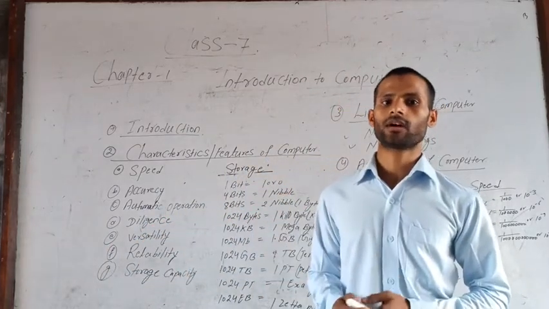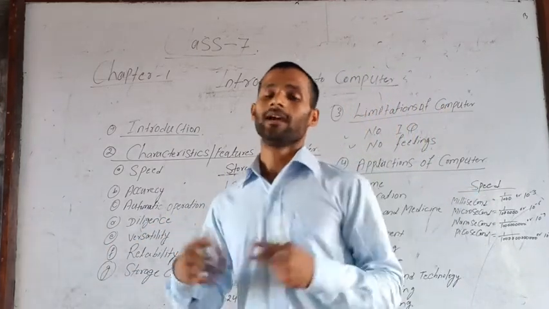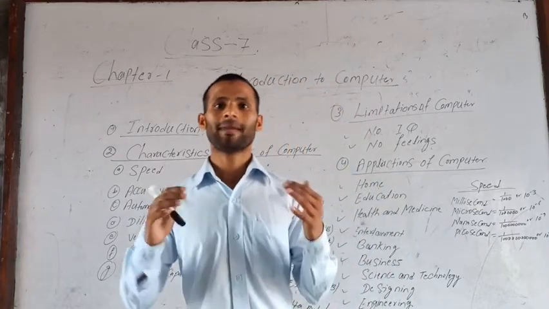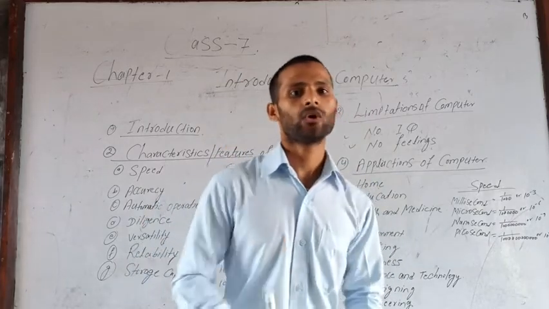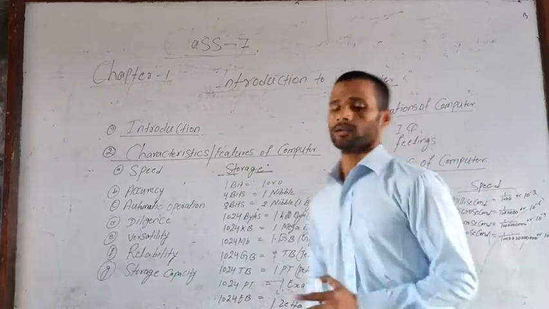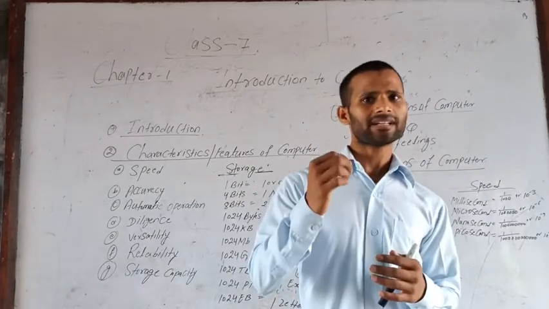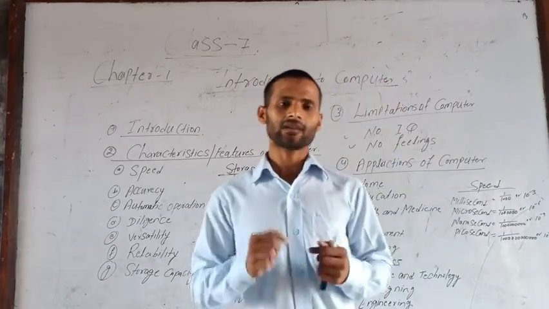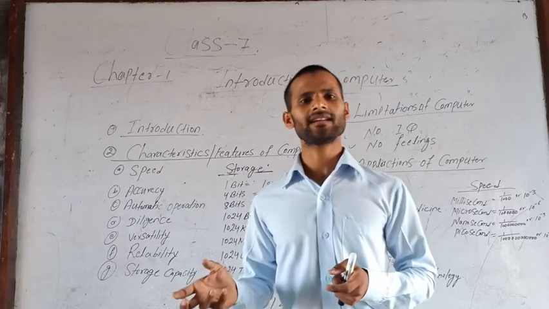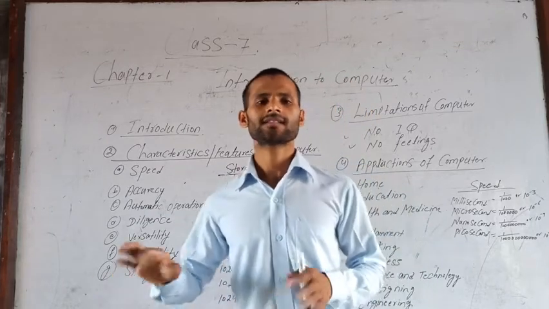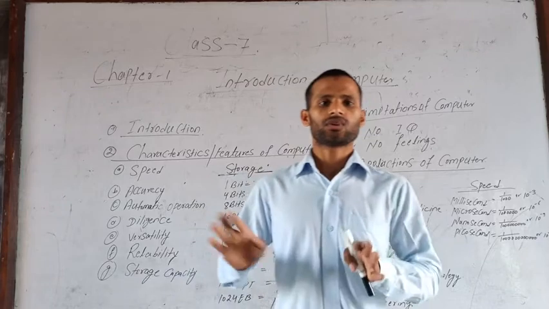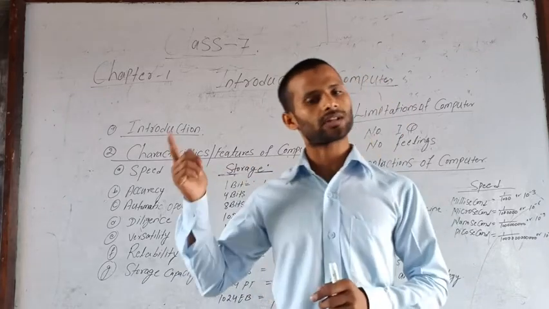Let us discuss the measurement of storage capacity. First, primary storage is RAM. The second is the hard disk, CD, and others. These are all secondary, where data is stored permanently for further use.